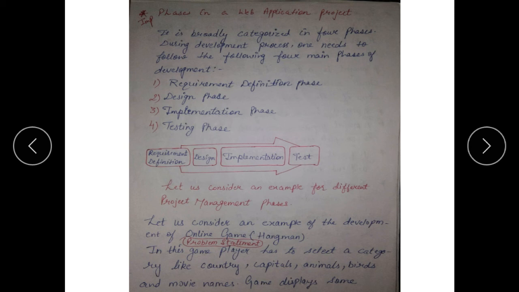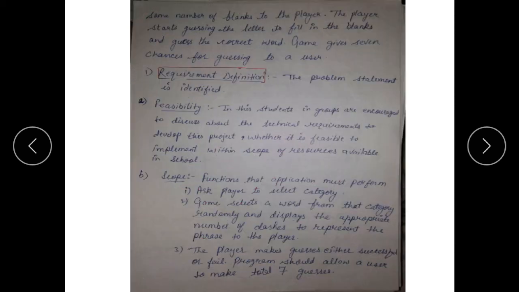To discuss this topic in detail, let us consider one example: the development of an online game. If we want to develop an online game, what are the challenges we have to face? In this game, the player has to select a category like country, capital, animal, birds and movie names. The game displays some number of blanks, and the player starts guessing letters to fill in the blanks and guess the correct word. The game gives 7 chances for guessing to a user.